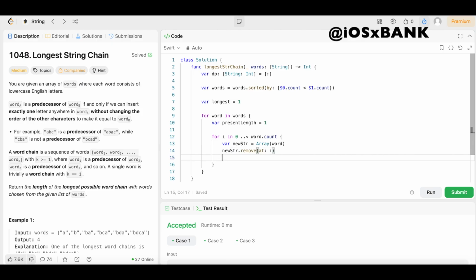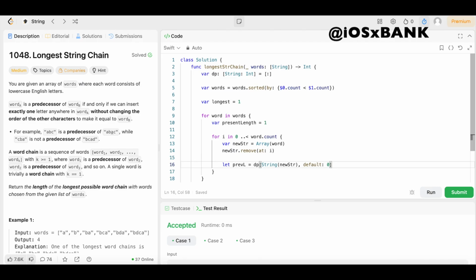So we're going to say let prevL equal dp[String(newStr), default: 0]. Remember right now newStr is an array, so we have to convert it back to a string because our dictionary takes strings. Our default value is going to be 0 when we're keeping count.